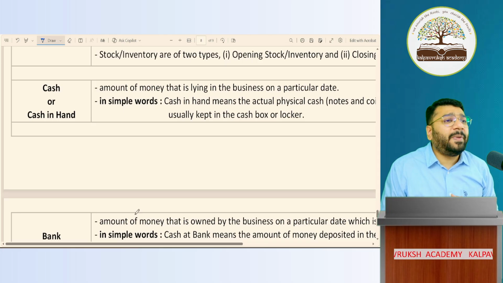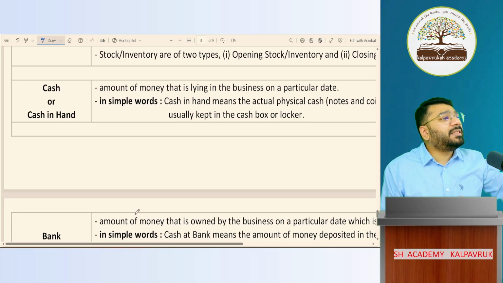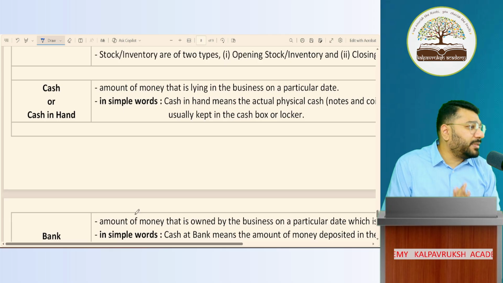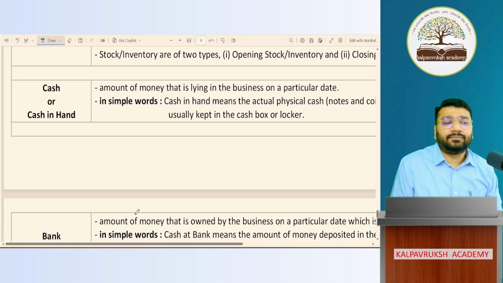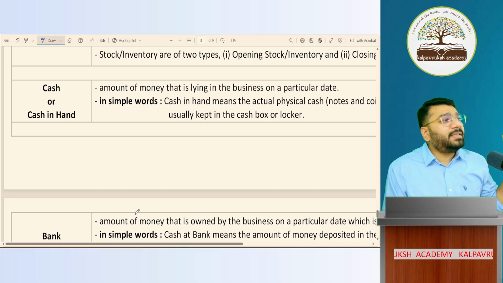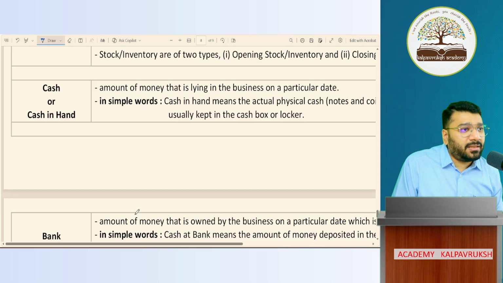So 2 more classes we'll spend on terminology. Then we'll start the rules of debit credit. The proper accounting will commence. Am I loud and clear? So this document, I'll upload in the applications. Please revise this before coming to next class, right?